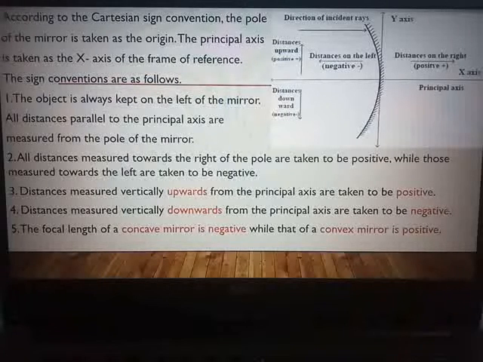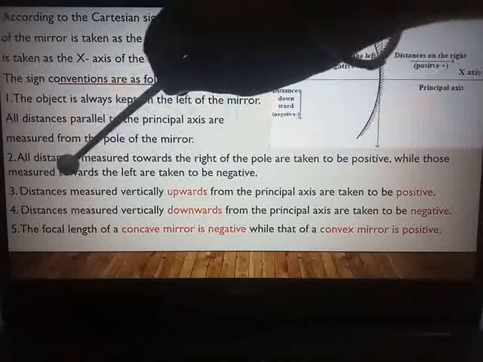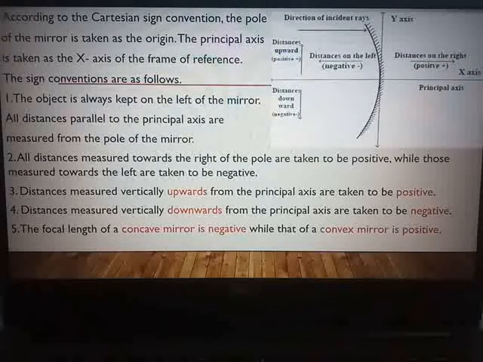Next, all the distances measured towards the right of the pole are taken as positive, while those measured towards the left of the pole are taken to be negative.